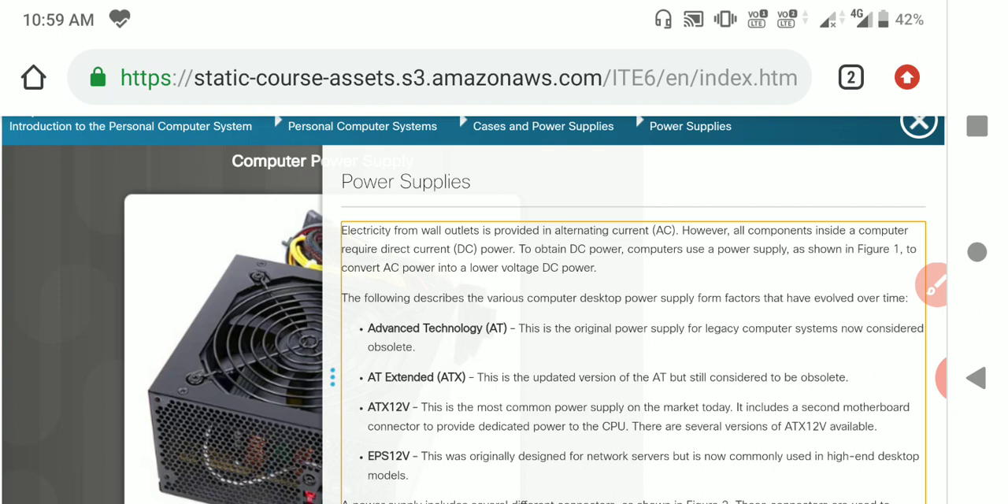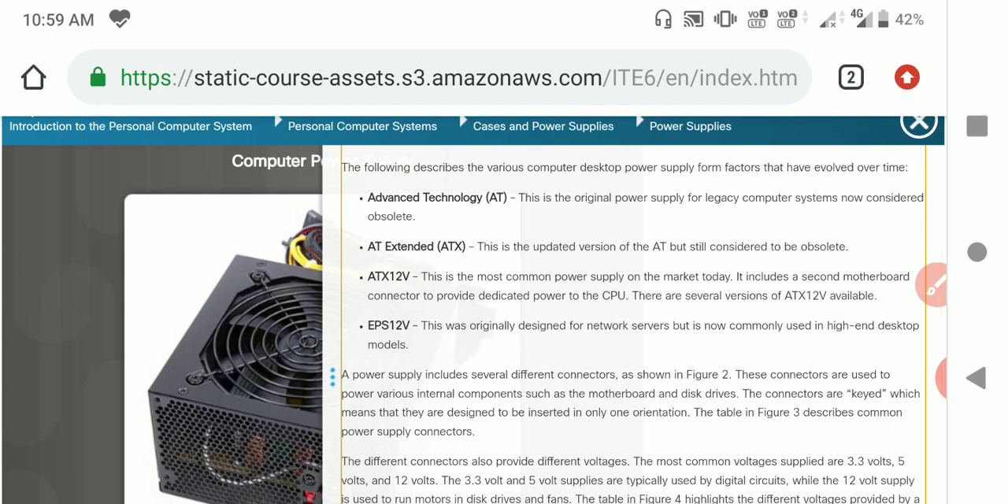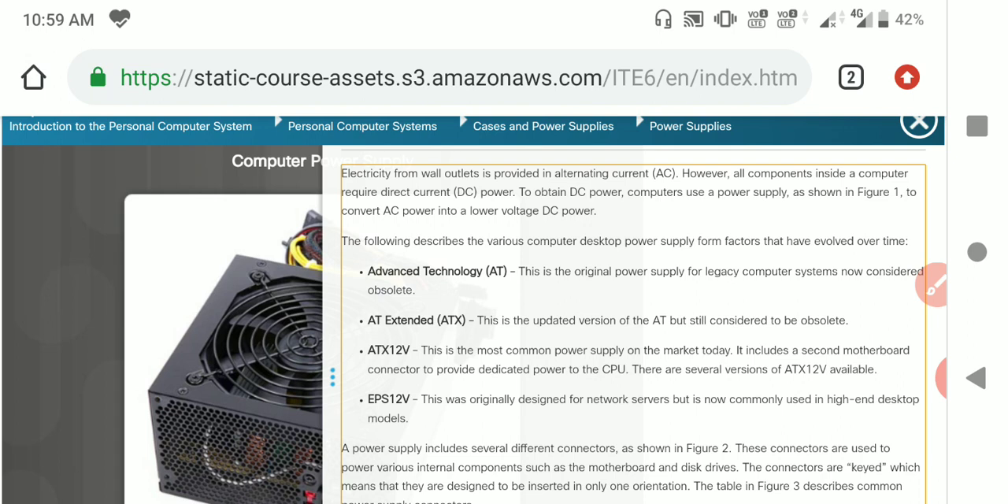The following describes the various computer desktop power supply form factors that evolved over time. In the evolution of the power supply, we have different types of power supplies. That is AT, which is advanced technology. This is the original power supply for legacy computer systems, now considered obsolete. So this is one type of power supply.